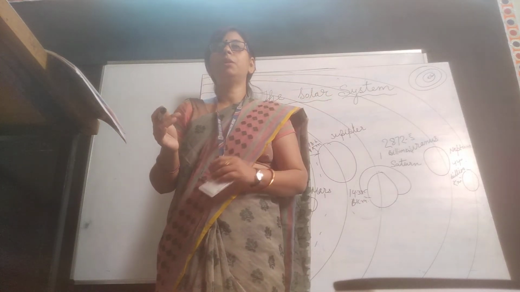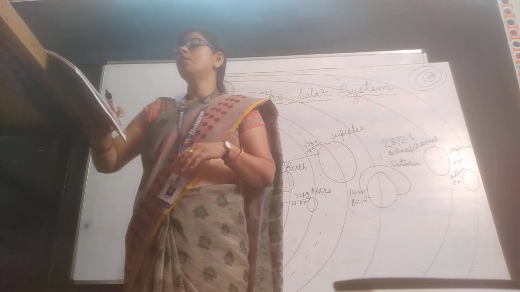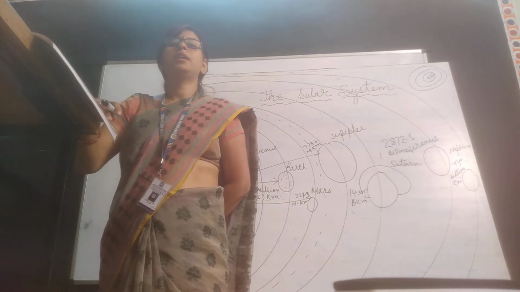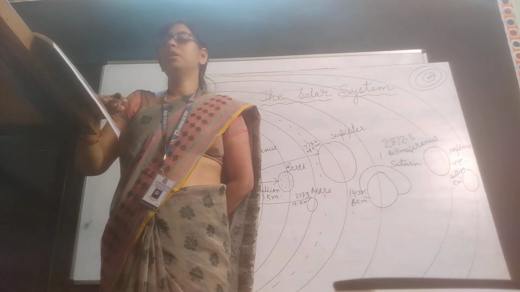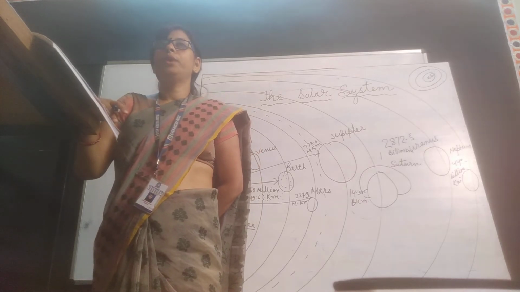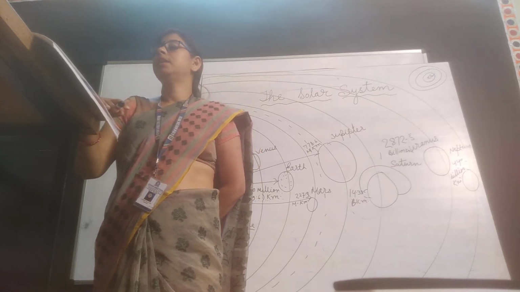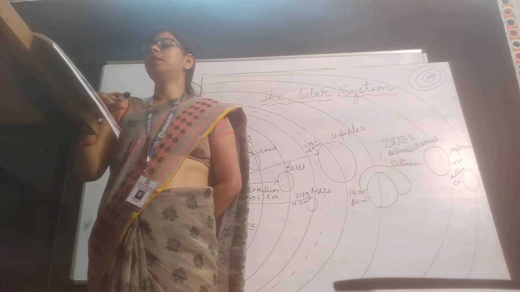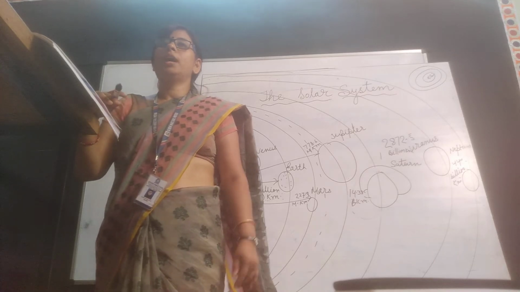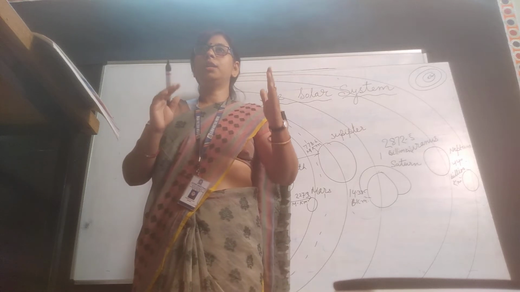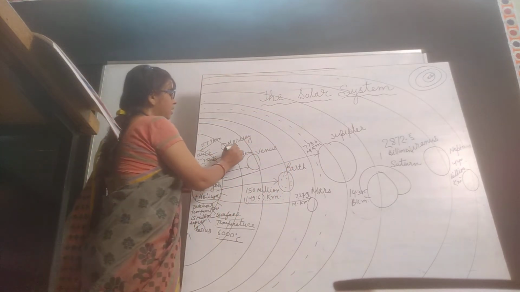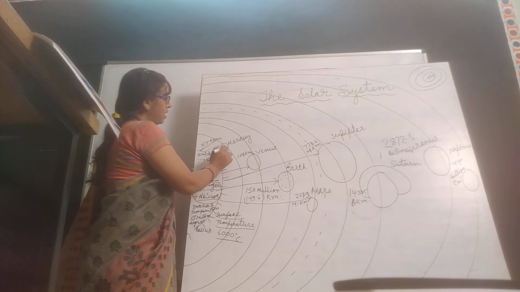Now, the second member of the family is the planet. Our solar system consists of 8 planets. How many planets are there in the solar system? We have 8 planets in the solar system. We can list them according to their distance from the sun. You can see here, the first planet from the sun is Mercury.